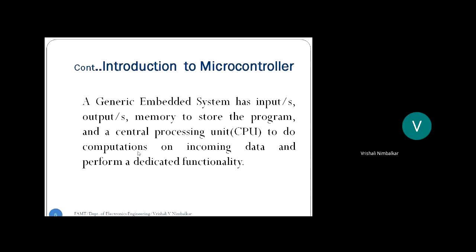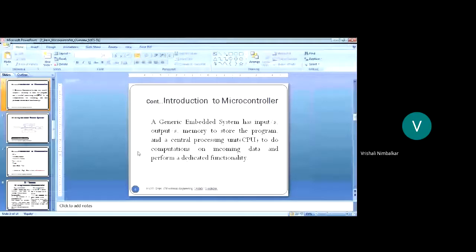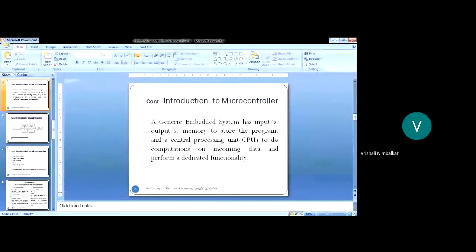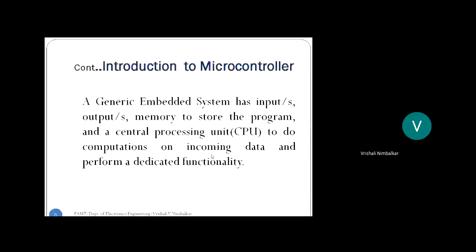Correct? Next, to do the computations on that incoming data, I need a central processing unit. Or to run the program, I need a central processing unit. Is that okay? So all these should be the components of a general embedded system.